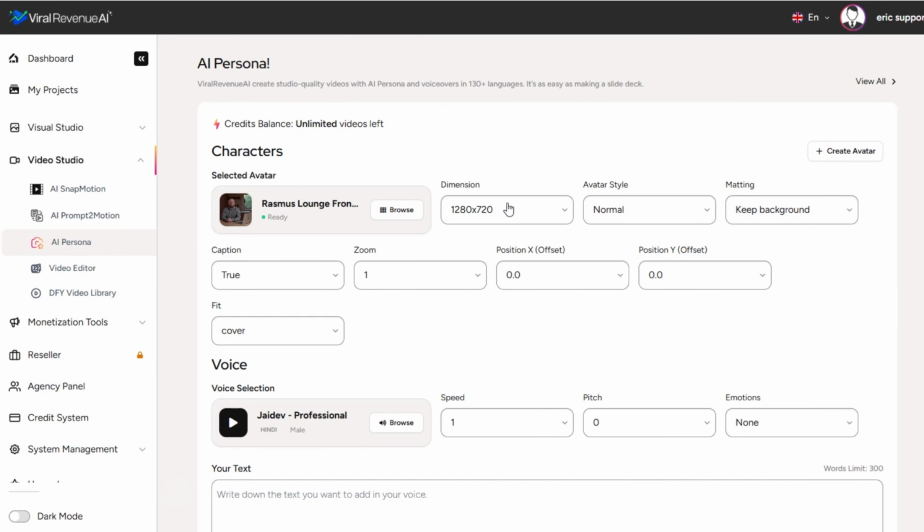Now we have several options that I want to explain briefly. Since you do get charged a credit each time you generate a video, hopefully this will help you get what you are trying to get the very first time. 1280 by 720 would be horizontal, whereas 720 by 1280 would be vertical. So if you're creating this for social media like TikTok or for YouTube Shorts, you're probably going to want to go vertical.